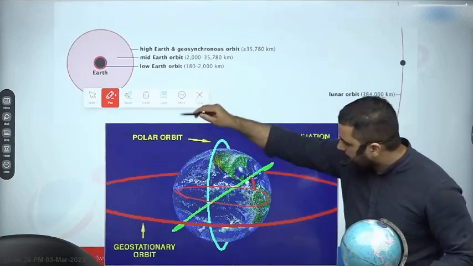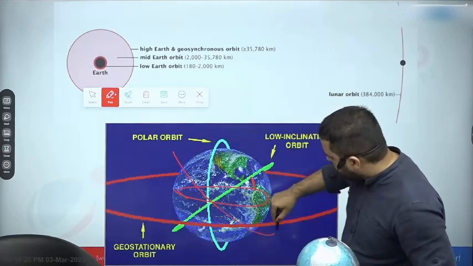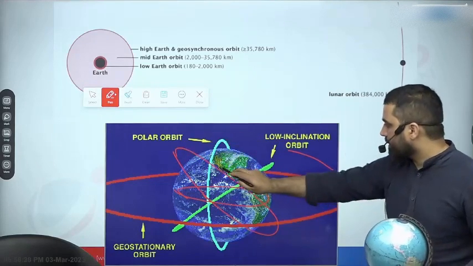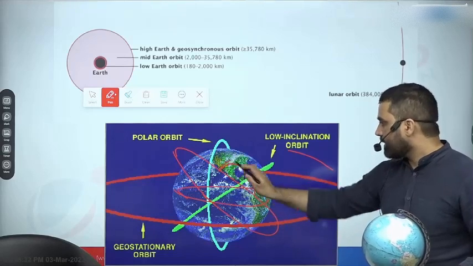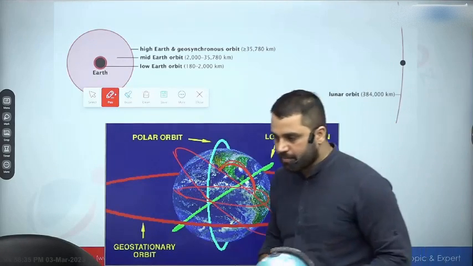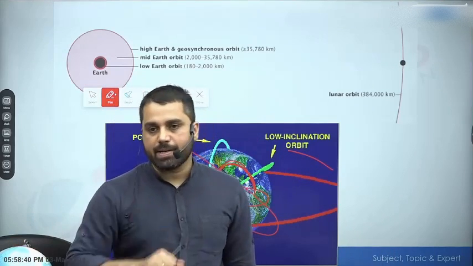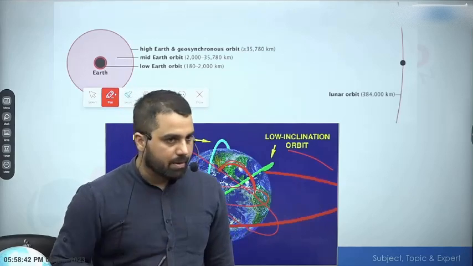For example, if I have a satellite like this, then this angle is more than 90 degrees. So I can have an inclination from 0 to 180 degrees. Now polar orbits are often quite useful for Earth observation. This is what I wanted to emphasize.